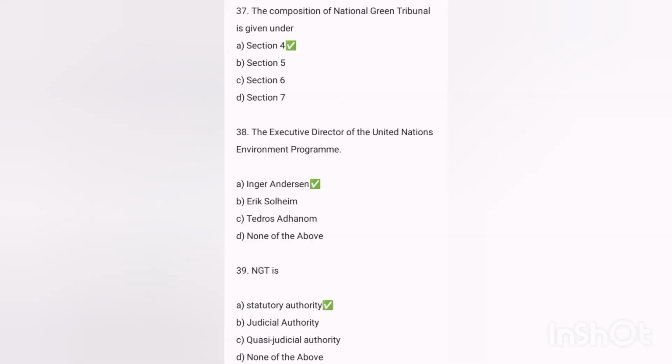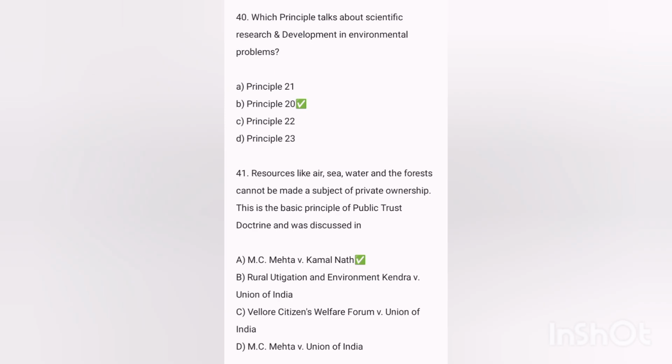Next, the composition of the National Green Tribunal is given under? Answer was Section 4. Next, the executive director of the United Nations Environment Programme? Answer was Inger Andersen. Next, NGT is? Answer, statutory authority. Next, which principle talks about scientific research and development in environmental problems?